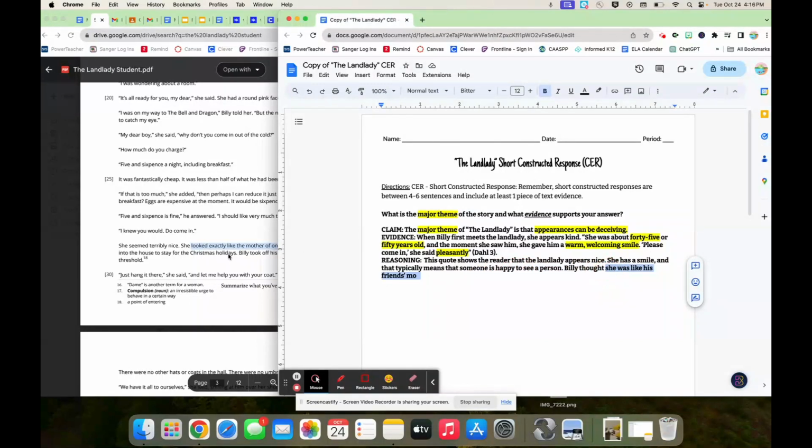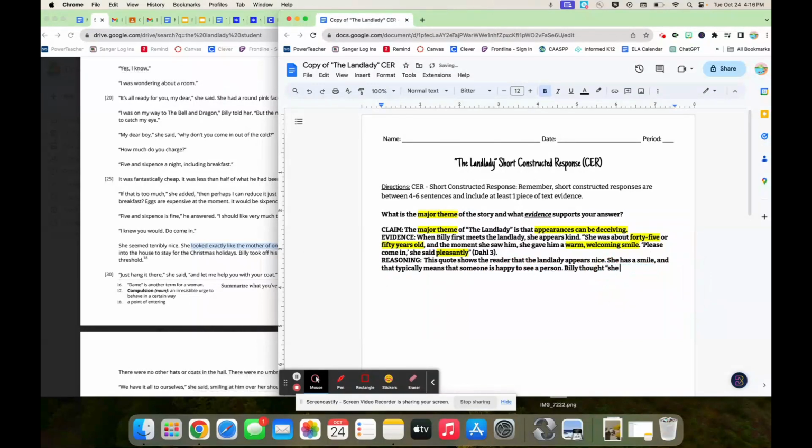Let's see. She looked exactly, let's just paraphrase it. She looked like some of his friends' mom, or one of his friends' mom.